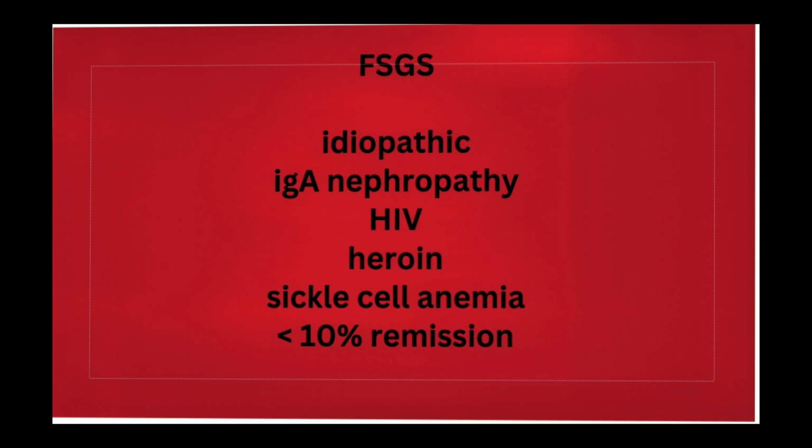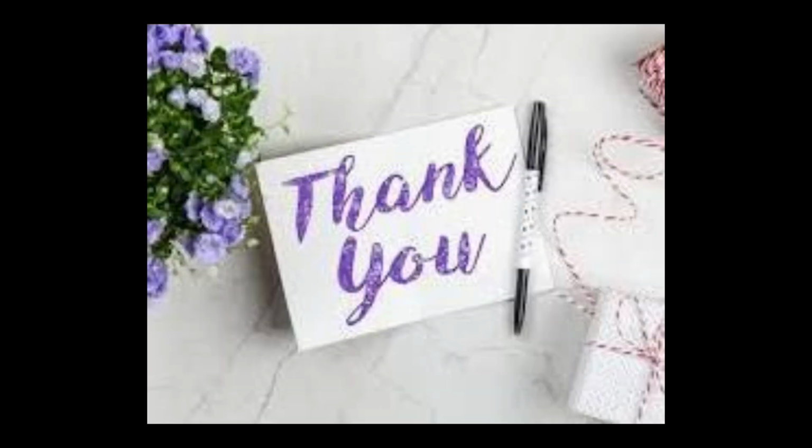On microscopy, as the name indicates, there is a sclerosis, and this sclerosis of the glomerulus is focal, and prognosis is not good. Only less than 10% of people with this condition undergo remission. So in the next lecture, I will discuss mixed nephrotic and nephritic syndrome.